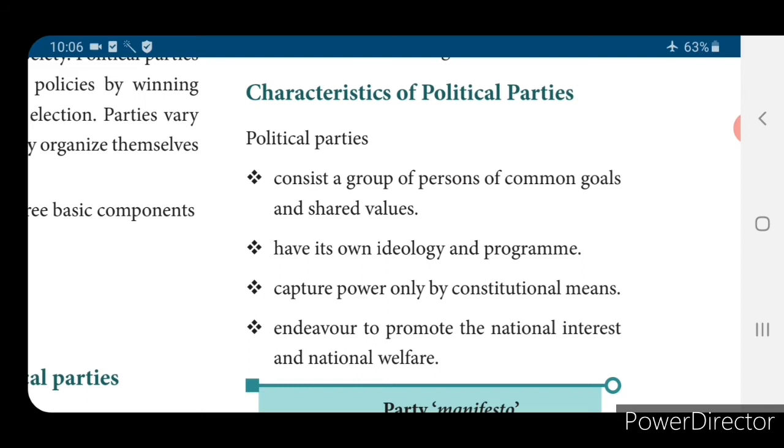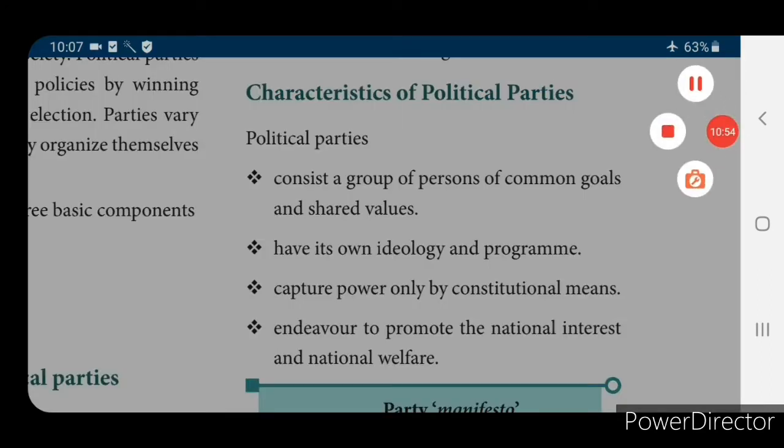Each and every person will have the same ideology and program. They capture power only by constitutional means and endeavor to promote national interest and national welfare. They will work for the promotion of national interest and also national welfare.